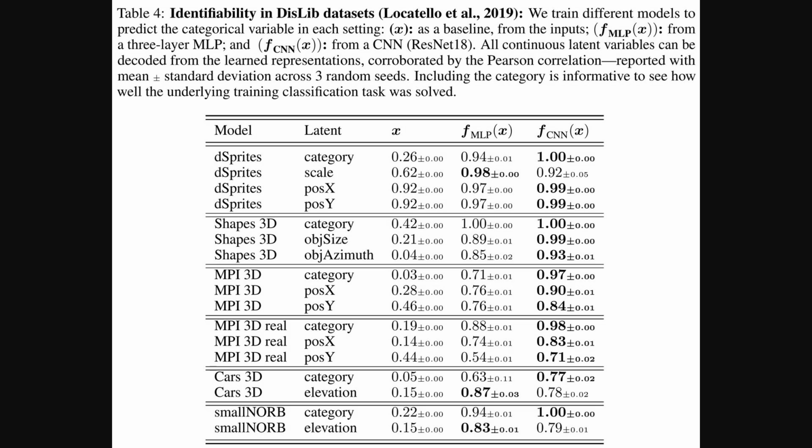Okay, so following the ImageNetX results, Table 4 dives into standard disentanglement benchmarks, the disLib datasets. It's showing Pearson correlations, basically how well the features learned by different models, like an MLP or a CNN, capture known ground truth factors, like position or scale. And you can see, particularly for the CNN features, the correlations are really quite high, often well above 0.9. This reinforces the idea that standard supervised training extracts these interpretable, linearly decodable factors.